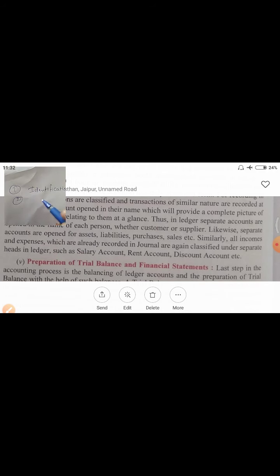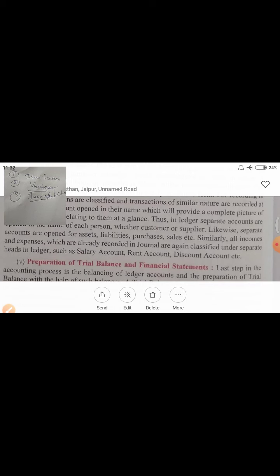The second point, that we have to prepare vouchers on the basis of source document. Third point, that is journal. On the basis of vouchers, we record the transaction in journal, that is books of original entry. And in journal, transactions are recorded in chronological order. Chronological means day-to-day order or date-wise. We record the transaction in journal.